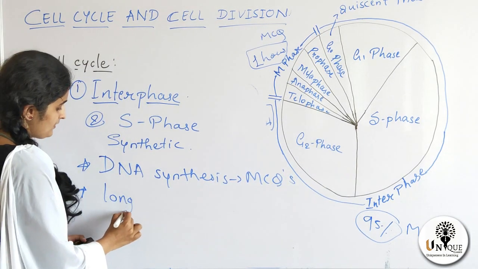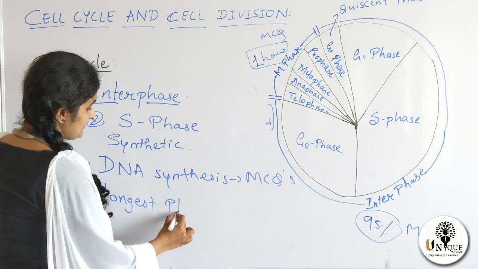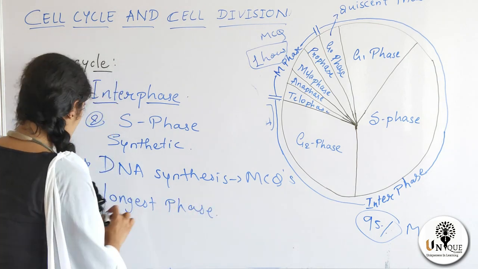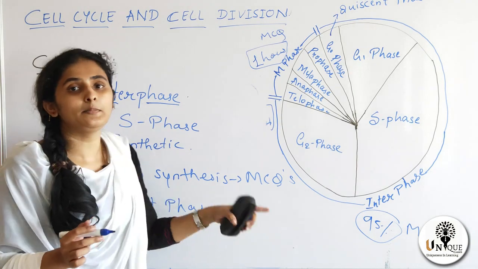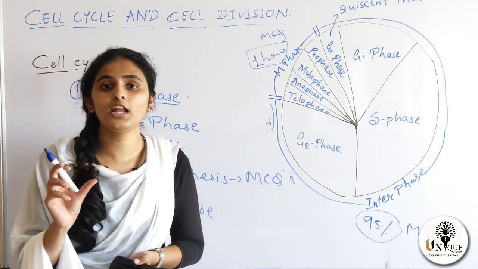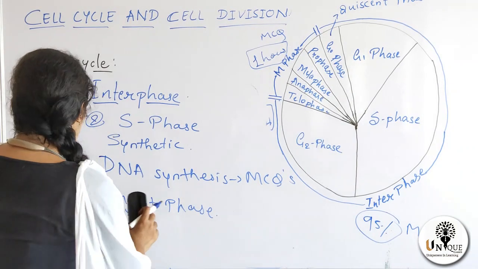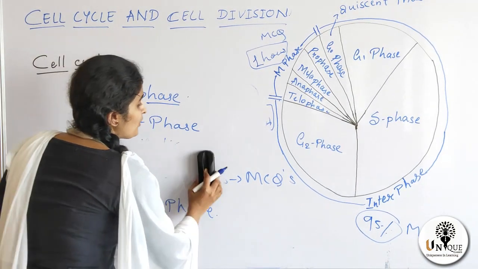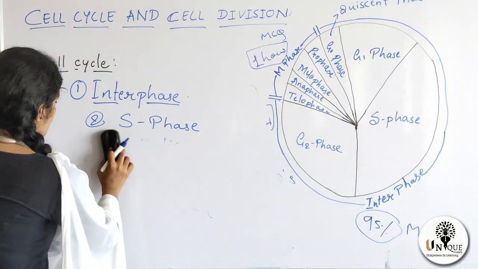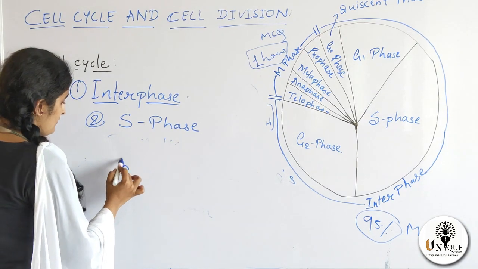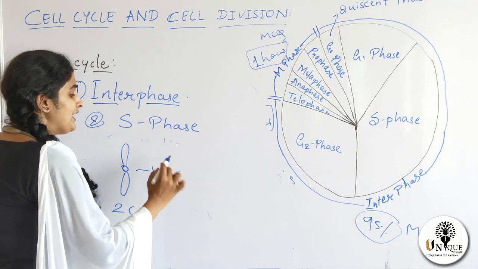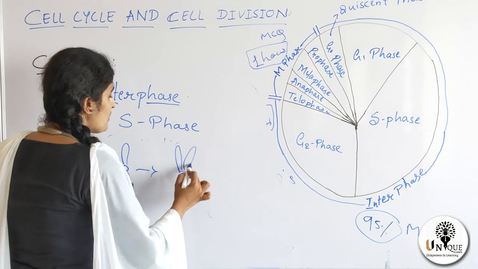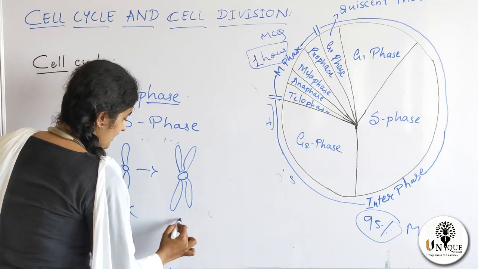Longest phase of interphase. Per cell DNA amount doubles here. For example, if a cell has 2C amount of DNA in synthetic phase, it doubles. It becomes 4C amount of DNA.